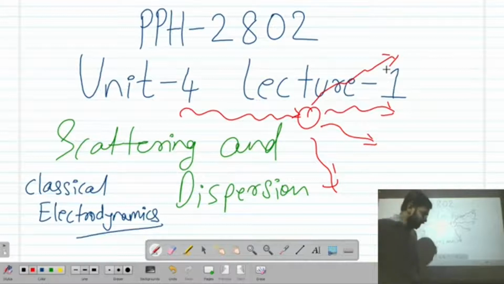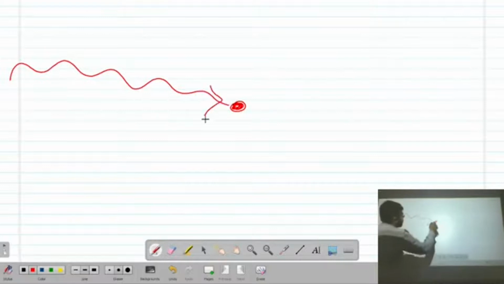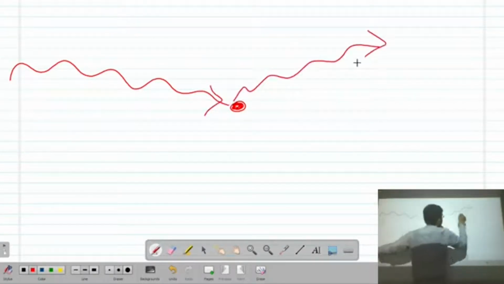Now, what we want to study is, let me clear up the picture. Suppose this is your dust particle, and if you have this kind of ray coming towards it, it will have scattering like this.